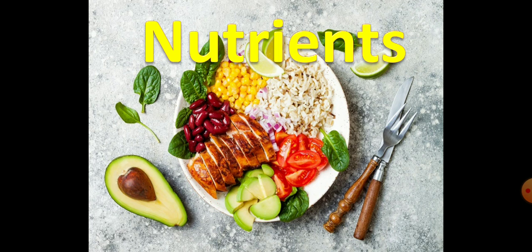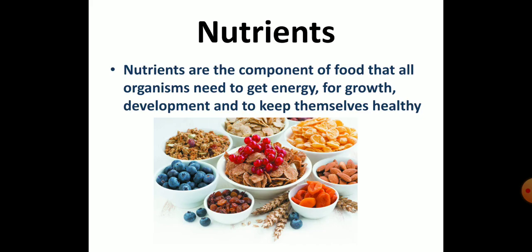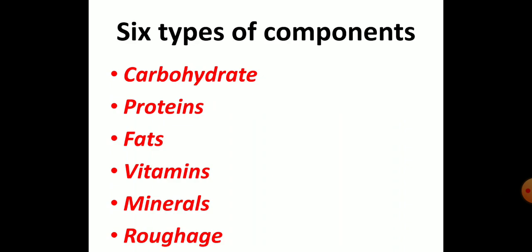The useful substances in food that provide all these three functions are called nutrients. So, nutrients are the components of food that all organisms need to get energy for growth, development, and to keep themselves healthy. There are different types of nutrients present in our food. These are also called components of food. There are 6 types of components of food: carbohydrates, proteins, fats, vitamins, minerals and trophies.